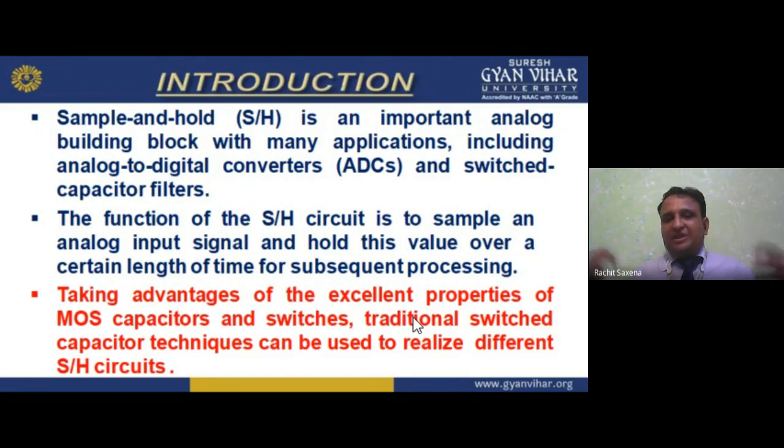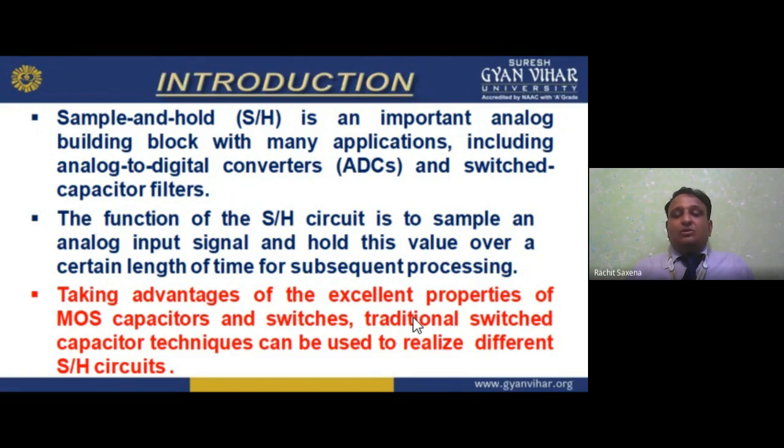So high frequency we can use for the filtering process. An L and C combination we can use. So here, which type of filter are we using, my dear student? We are using switched capacitor filters.